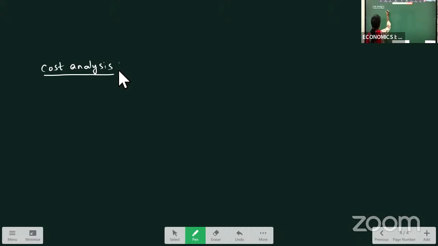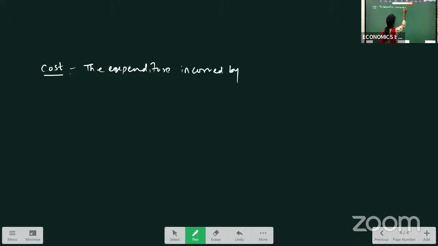Okay. So, what do you mean by cost? Instead of cost analysis, you write down what is cost. Cost is the expenditure incurred by the producer for producing a commodity. Expenditure on factors of production, expenditure on wages, the money spent on raw material, all come under cost.